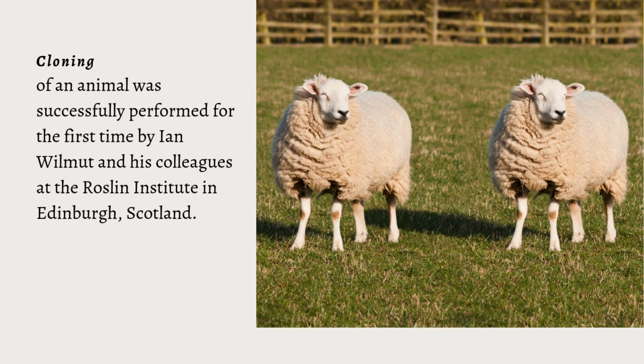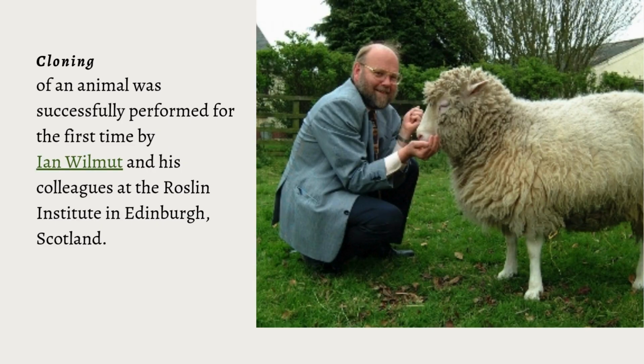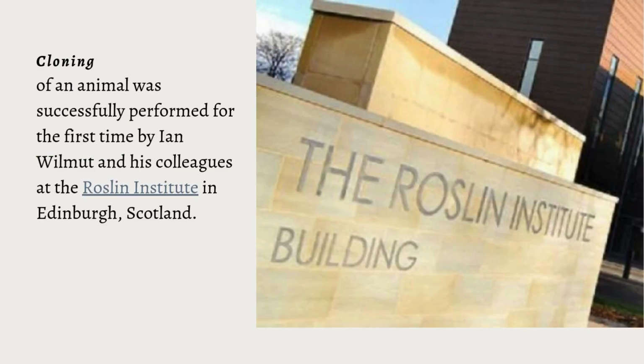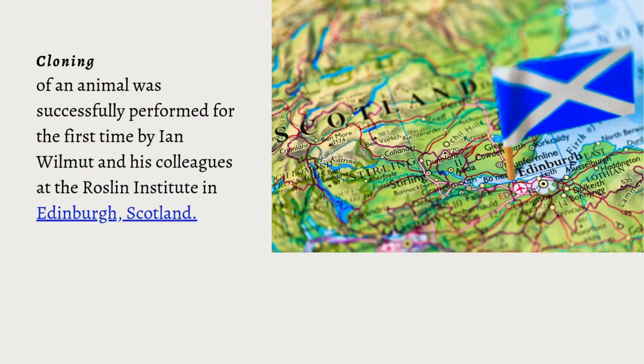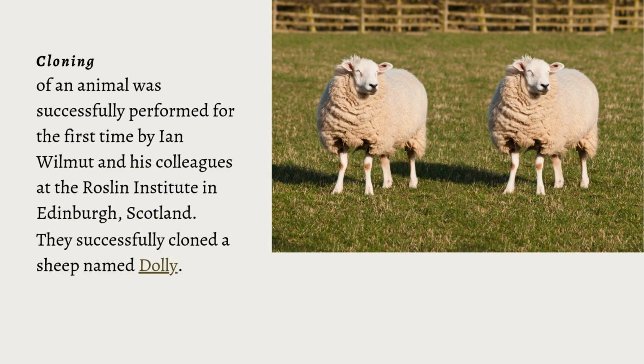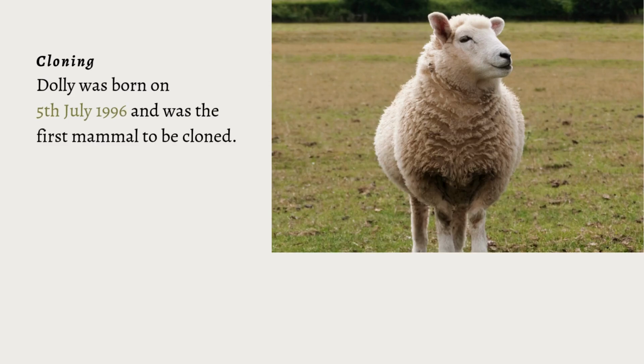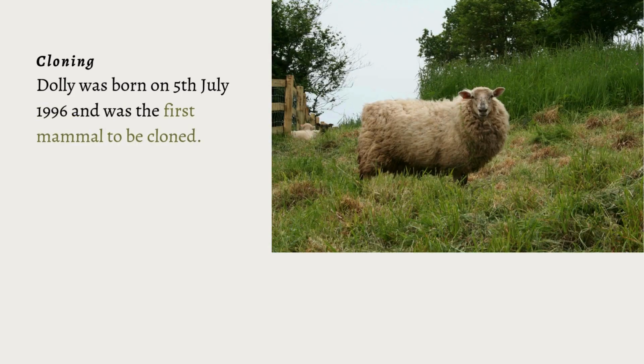Cloning of an animal was successfully performed for the first time by Ian Wilmut and his colleagues at Roslin Institute in Edinburgh, Scotland. They successfully cloned a sheep named Dolly. Dolly was born on 5th July 1996 and was the first mammal to be cloned.